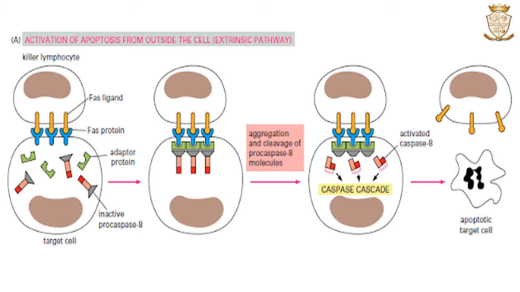From this point onwards, there are two possibilities. The active caspase 8 molecules can either lead to the activation of the intrinsic pathway by inducing mitochondrial stress and the release of cytochrome C from mitochondria, or these active caspase 8 molecules can directly lead to apoptosis by activating the executioner caspases.